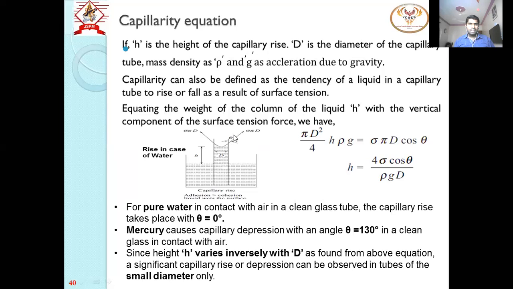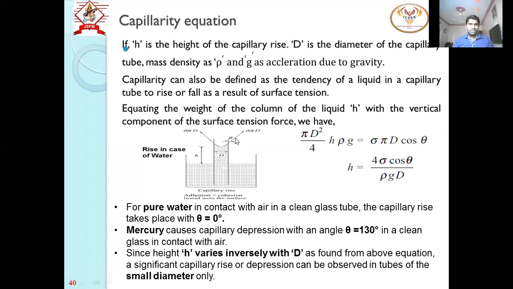So we have to equate this with the opposite direction force. The weight will be acting vertically downward, and opposite to this, the surface tension will be pulling it upward. Whenever there are two forces, we have to equate them. So the downward force is the weight of the liquid in this capillary tube of height h, and opposite to this is the surface tension force.